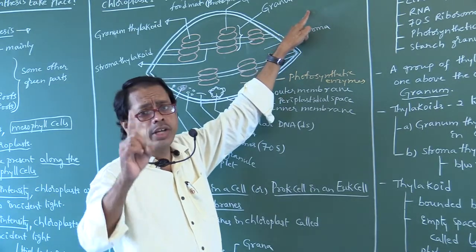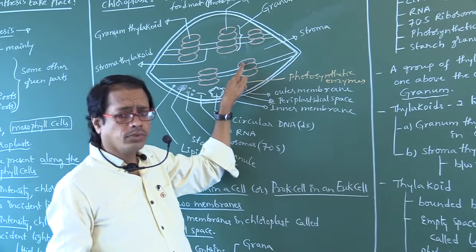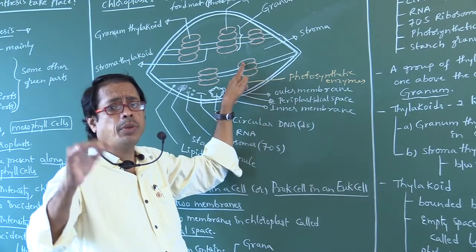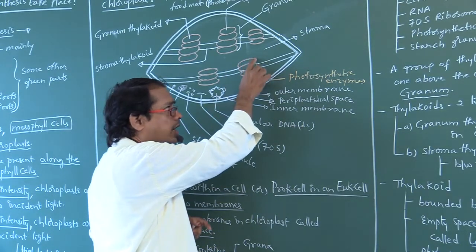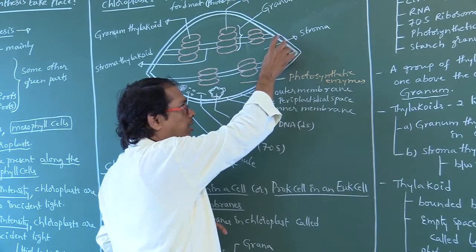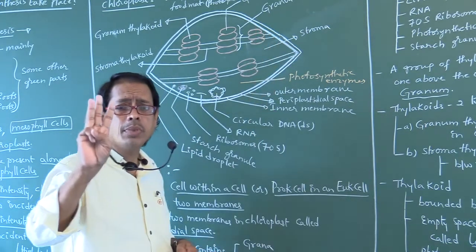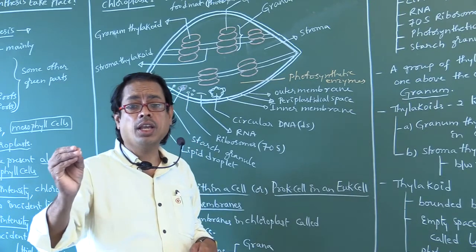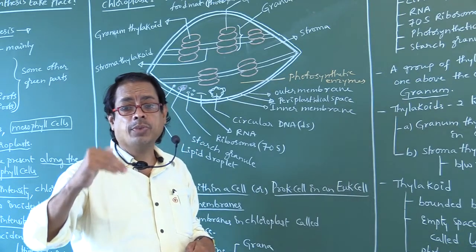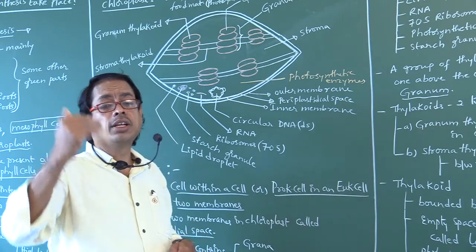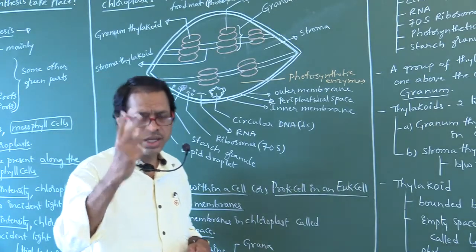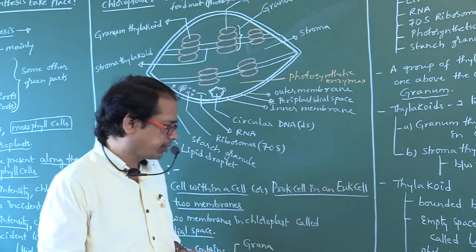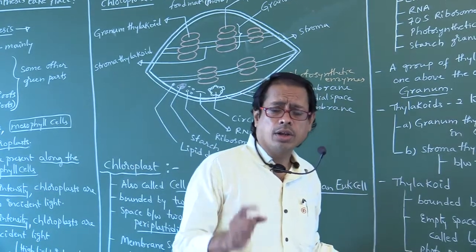From the cytoplasm to the intrathylakoid space, how many membranes? Thylakoid membrane, inner membrane, outer membrane. Total how many membranes? 3. The number of membranes present between the intrathylakoid space and the cytoplasm is 3 membranes. Okay? Right. So this is very, very important.